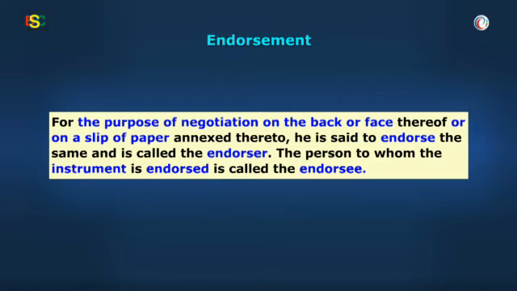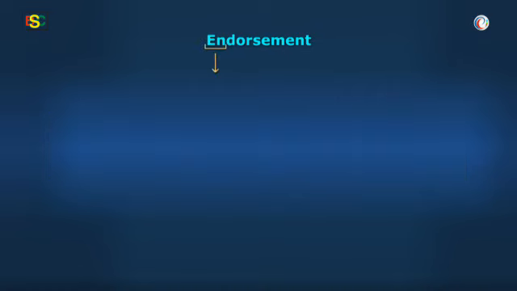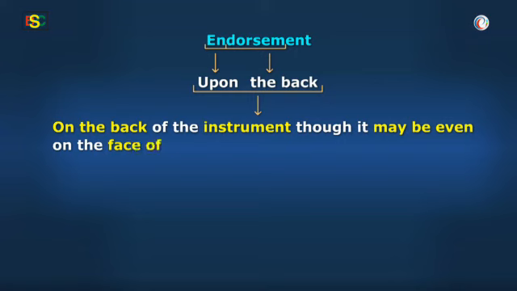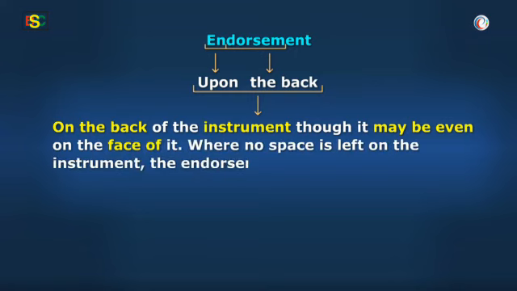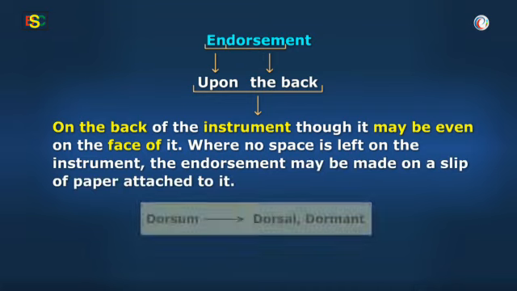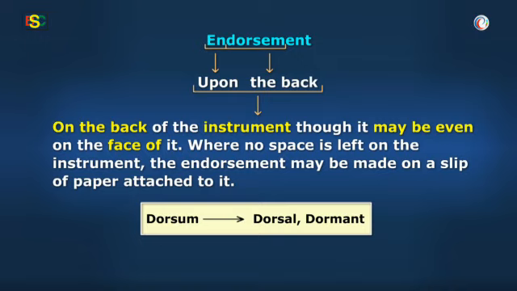The word endorsement is said to have derived from Latin en, meaning upon, and dorsum, meaning the back. Thus, usually the endorsement is on the back of the instrument, though it may be even on the face of it. Where no space is left on the instrument, the endorsement may be made on a slip of paper attached to it. Dorsal, dormant, etc. are other common words made from dorsum.